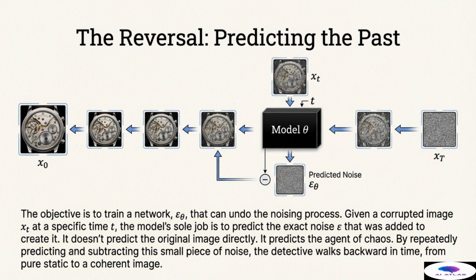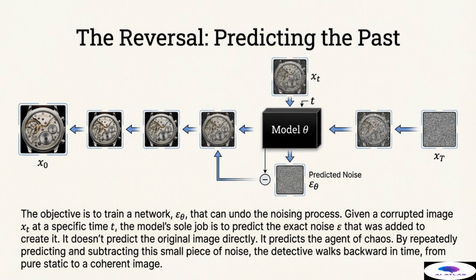With the forward process mapped out, we can now discuss the reversal, predicting the past. This is the detective's core task. We start from the state of total chaos, xT, and must walk backward, step by step, back to x0. The objective is to train a neural network, denoted as epsilon theta, that can completely undo the noising process. Given any corrupted image xt at a specific time t, the model's sole, precise job is not to predict the original image directly, but to predict the exact noise, epsilon, that was added to create that corruption. It predicts the agent of chaos itself.